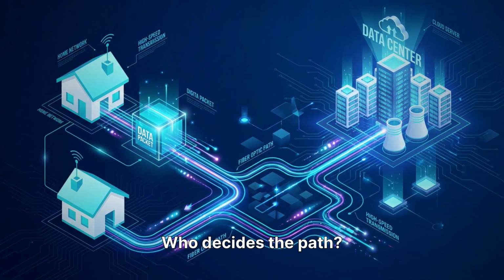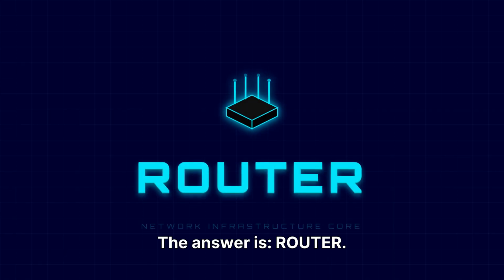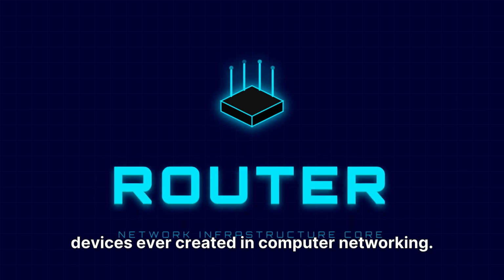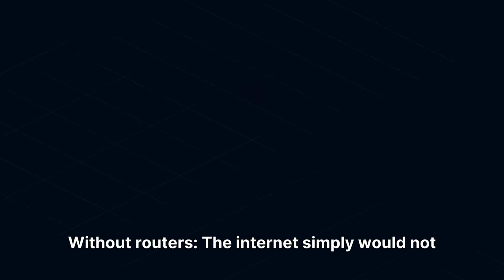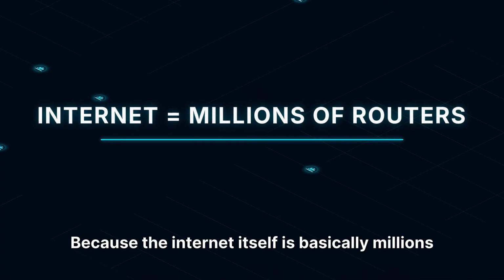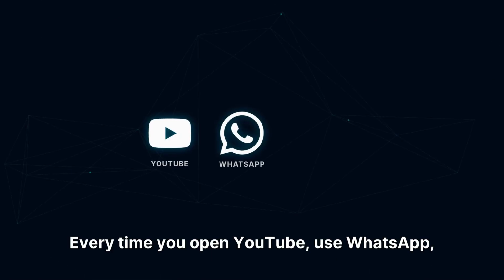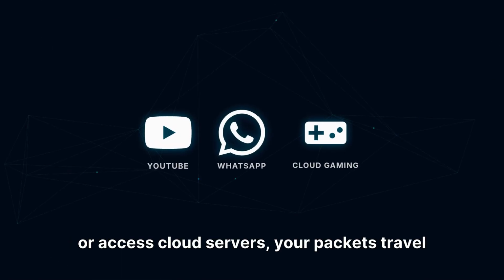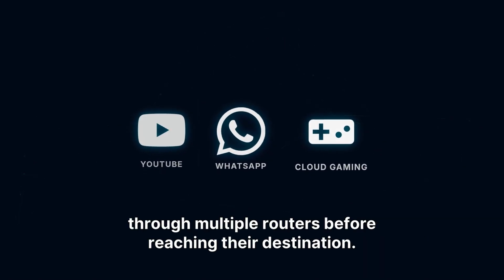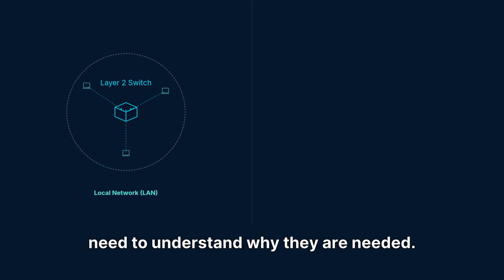Who decides the path? Who connects different networks together? The answer is router. Routers are one of the most important devices ever created in computer networking. Without routers, the internet simply would not exist, because the internet itself is basically millions of routers interconnected globally. Every time you open YouTube, use WhatsApp, or access cloud servers, your packets travel through multiple routers before reaching their destination. Now, to truly understand routers, we first need to understand why they are needed.